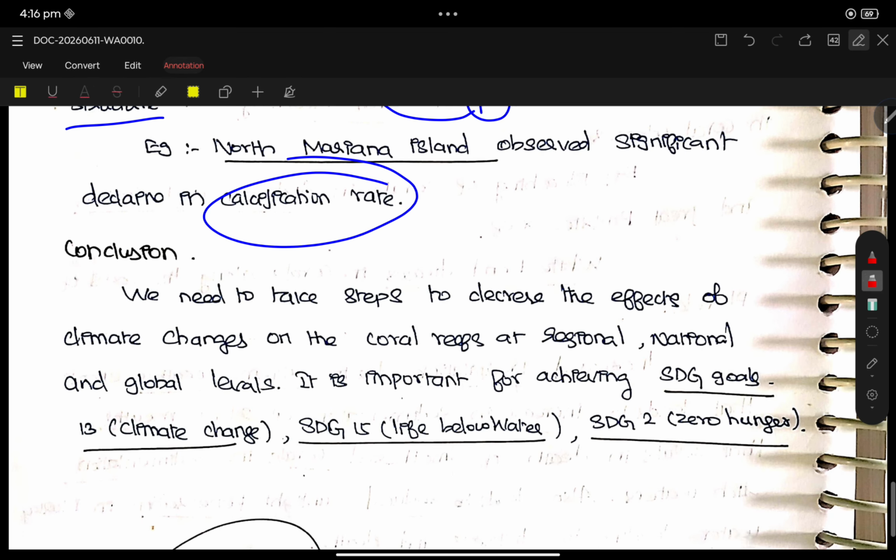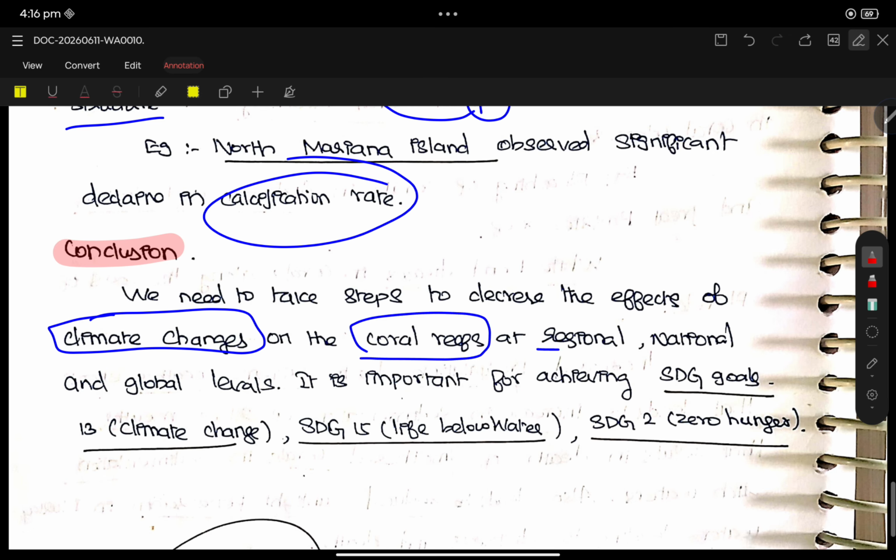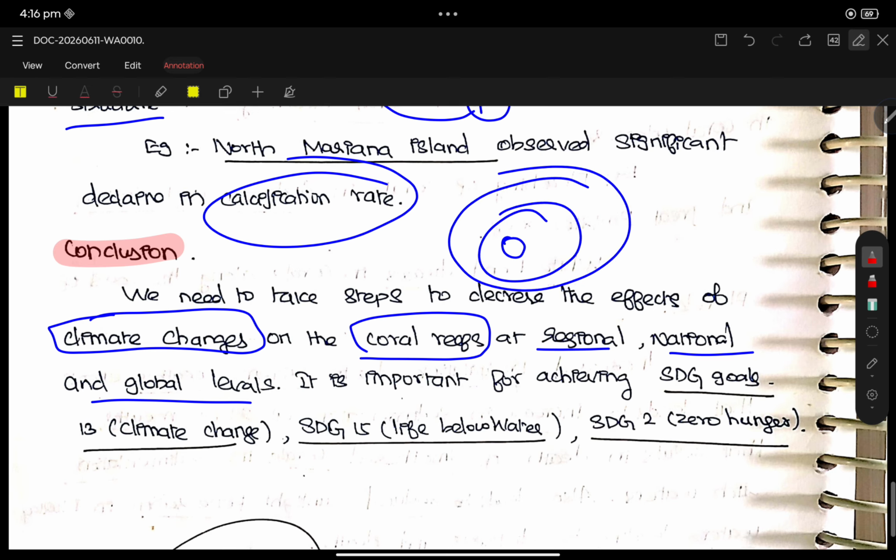So finally, conclusion. How do we conclude this? We need to take steps to decrease the effects of climate change, because everything happens due to climate change, on the coral reefs at regional, national and global level. See, regional, national and global level. We need to take steps at all levels.